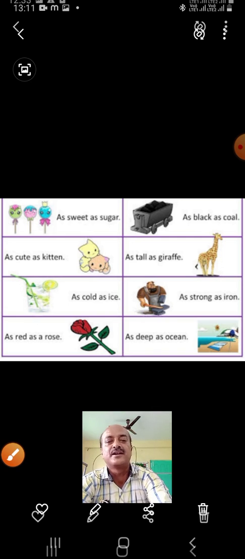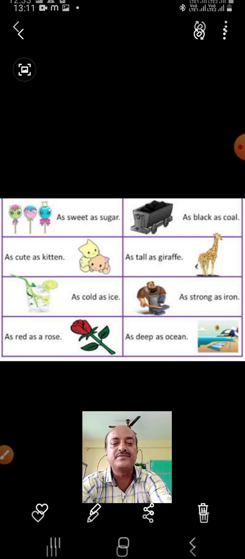So students, examples I have shown you with different pictures. Why are we making the comparison? Usually we make comparison with other students or children or other people. So that time we use these similes. As bright as the moon, as clear as crystal, as proud as a peacock. You can see peacocks usually in the rainy season they dance. To fit like a glove. So gloves you wear in your hand. So we say it fits like a glove.